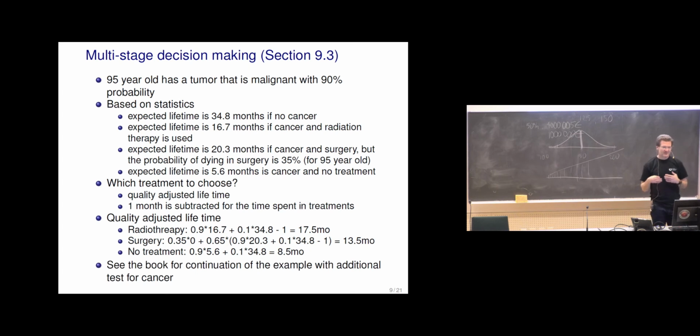And then we can even go further, what if we would have additional tests which could change this probability, so we could have more accurate information whether there's a cancer, but also that additional test could be a biopsy.